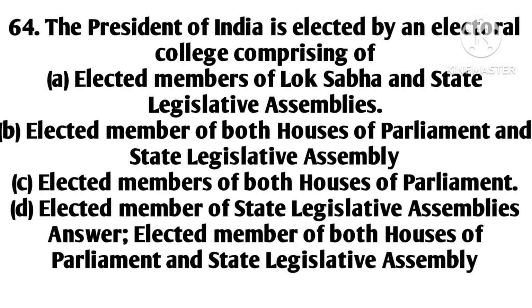64. The President of India is elected by an electoral college comprising of A. Elected members of Lok Sabha and state legislative assemblies. B. Elected member of both houses of Parliament and state legislative assembly. C. Elected members of both houses of Parliament. D. Elected member of state legislative assemblies. Your right answer is elected member of both houses of Parliament and state legislative assembly.